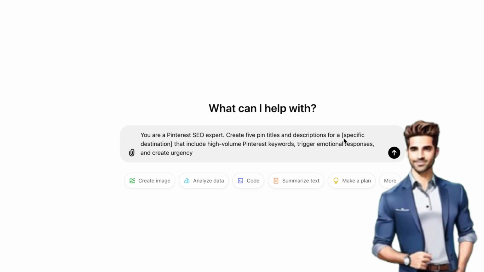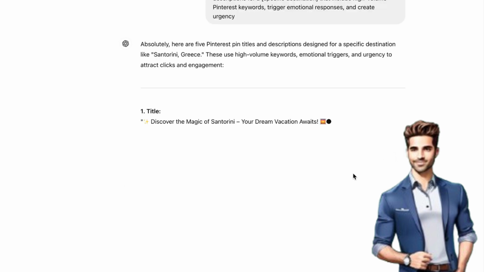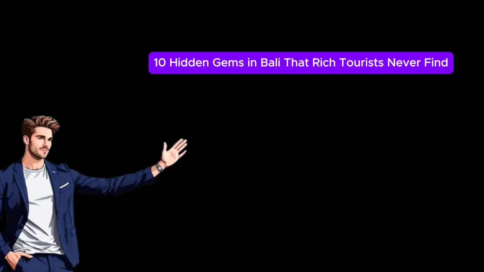Type into ChatGPT, "You're a Pinterest SEO expert. Create 5 pin titles and descriptions for a specific destination that include high-volume Pinterest keywords, trigger emotional responses, and create urgency." Example result: title, "10 hidden gems in Bali that rich tourists never find."